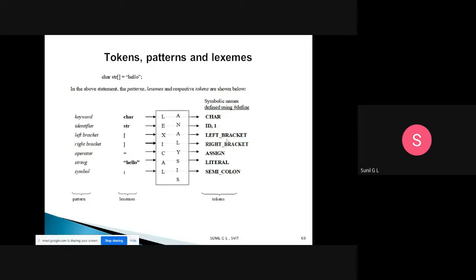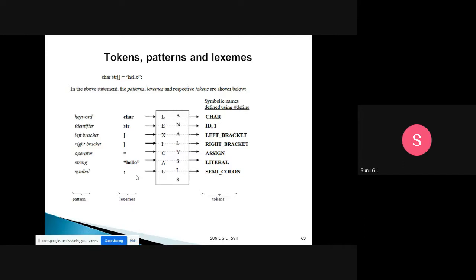The left bracket is a token, the right bracket is a token, and for equal we give the token name assign. hello is a literal. For the semicolon, the pattern is symbol, so we will have the token semicolon. Like that, for each lexeme we will have a token.